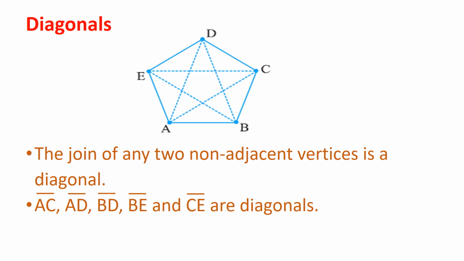Diagonals. The join of any two non-adjacent vertices is a diagonal. Consider the pairs of vertices which are not adjacent. The joins of these vertices are called the diagonals of the polygon. Look at the figure. Line segment AC, line segment AD, line segment BD, line segment BE and line segment CE are diagonals.